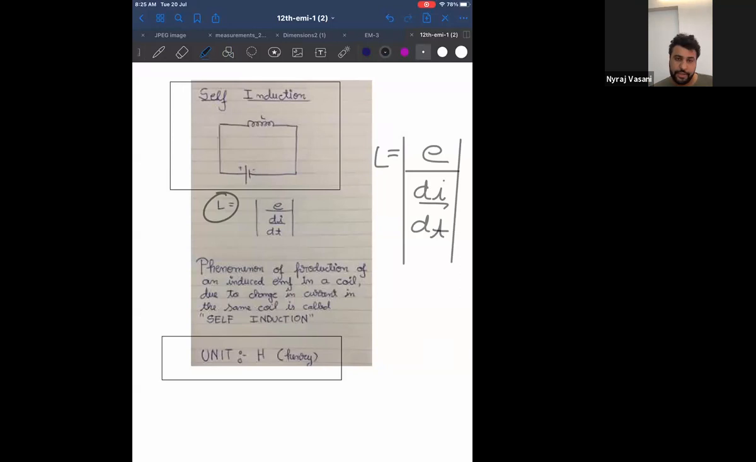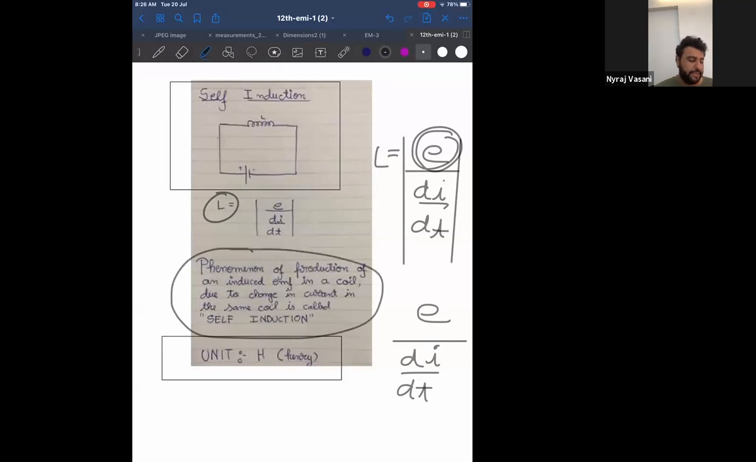It is the production of an induced EMF due to change in current. Change in current means d by dt of current in the same coil is called as self-induction. So this definition is nothing but the same formula in words.